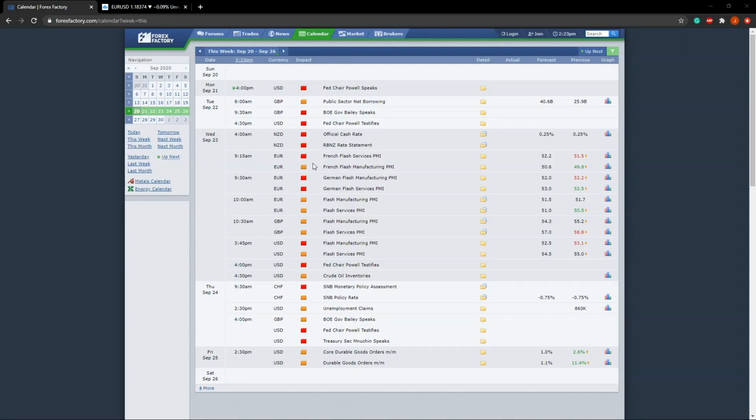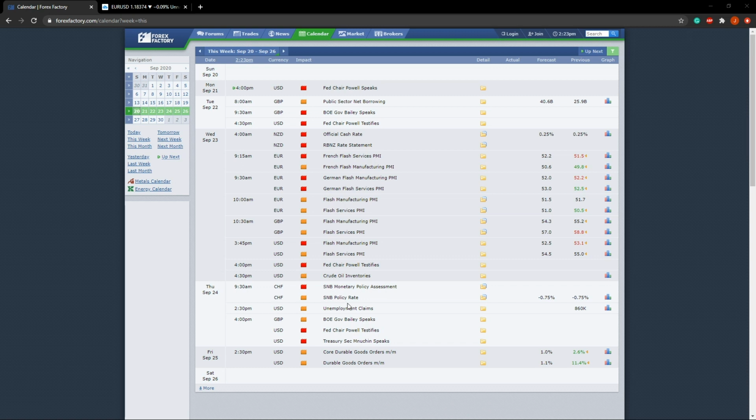Looking at the economic calendar for the week, quite a lot of medium to high impact events, but not too much to get excited about. We can see that later today we have the Federal Chair speaking. The same goes for Tuesday at 4:30, and then there are some more Federal Chair testifying, and of course crude inventories at 4:30 on Wednesday.